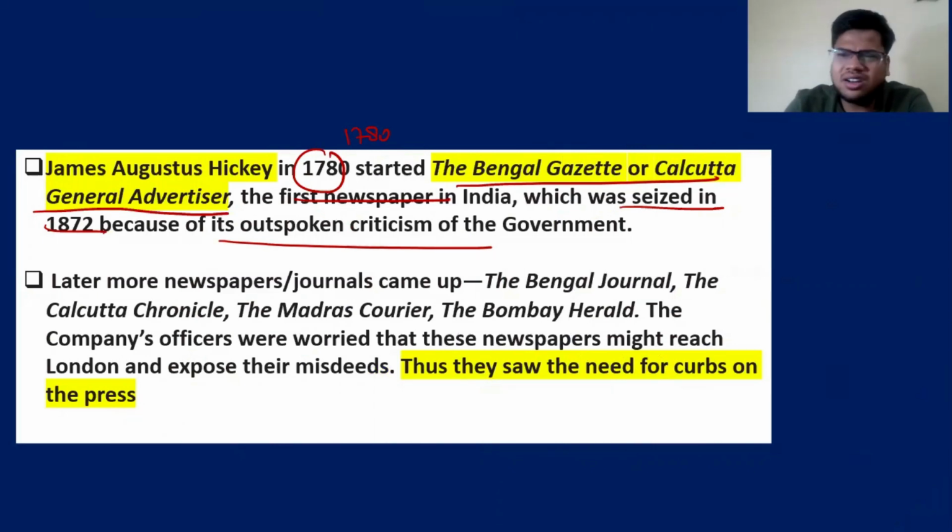Later on, more journals came up, and almost each and every social reformer or freedom fighter had their own newspapers through which they used to write. Gandhiji, Annie Besant, Lokmanya Tilak, almost everyone had a newspaper through which they wanted to convey their thoughts.